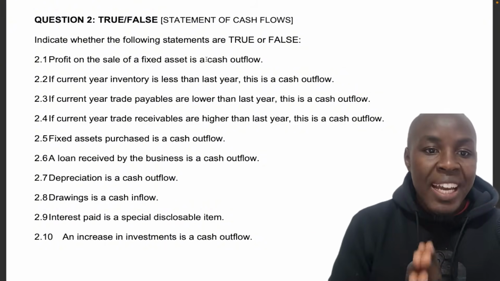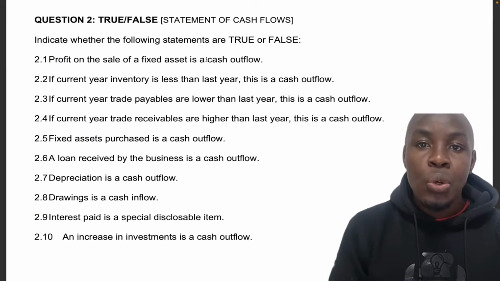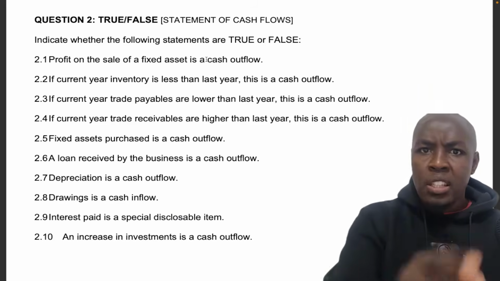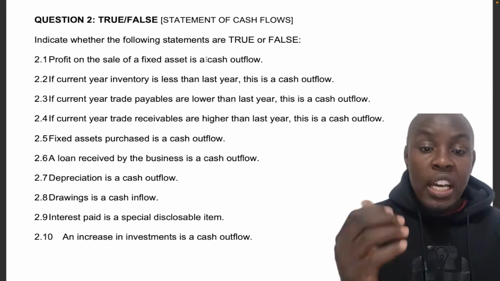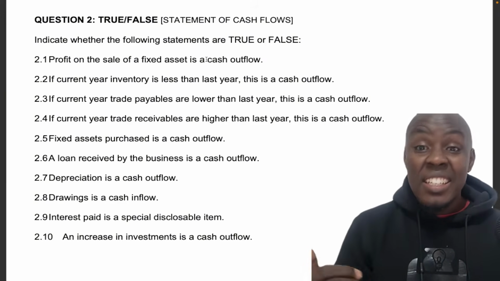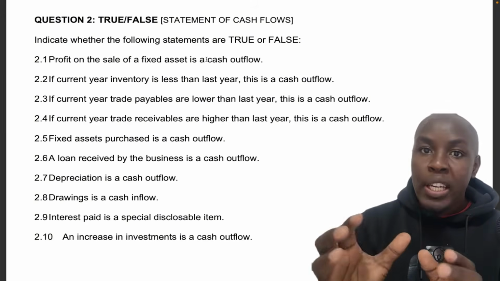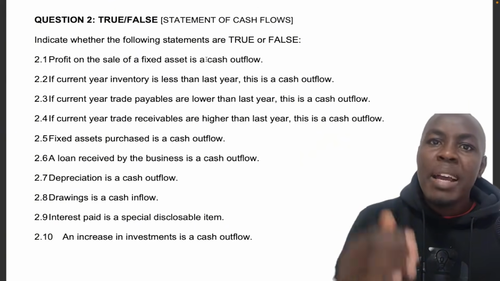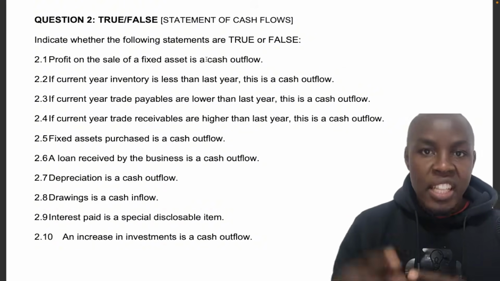2.2, if current year inventory is less than last year, this is a cash outflow. True or false? Well, I hope I answered 2.1. I said that it's false, of course. 2.2, if your current year inventory is less than last year, is this a cash outflow? No, it's not. Okay, and this is working capital management. Why is that? Well, if my inventory has dropped from last year, meaning I've sold more inventory. Okay, that's the rationale behind it.